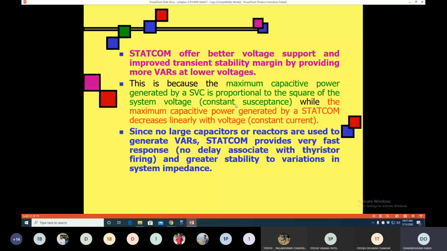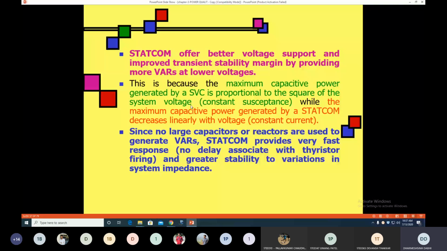The reason is that in the SVC, the static VAR compensator, the reactive power provided by the SVC is directly proportional to the square of the system voltage. So when the system voltage, meaning the load bus voltage, decreases, the reactive power supplying capacity of the SVC decreases. Here it is in square proportion to the voltage. So if there is a small reduction in the voltage at the load side, that drastically reduces the reactive power supplying or absorbing capacity of the SVC.